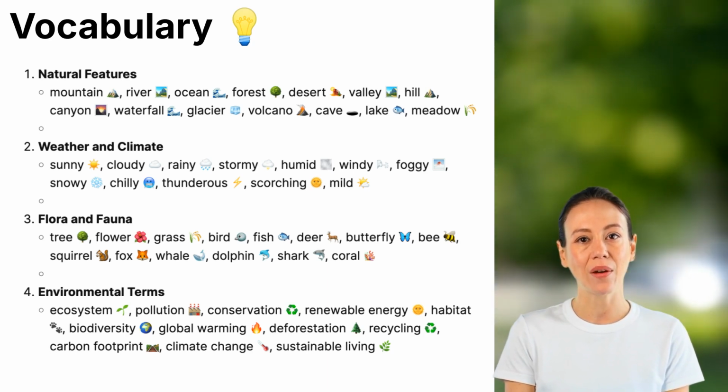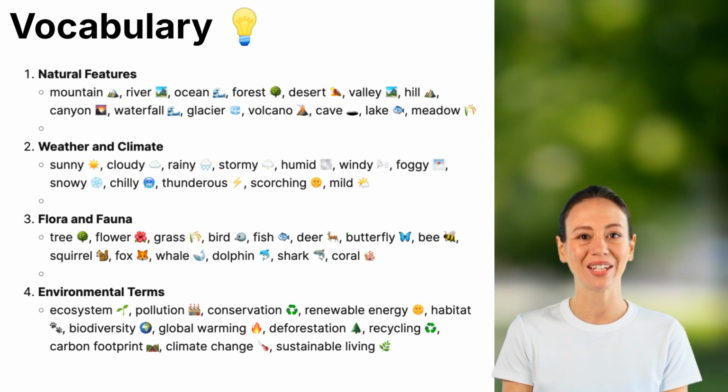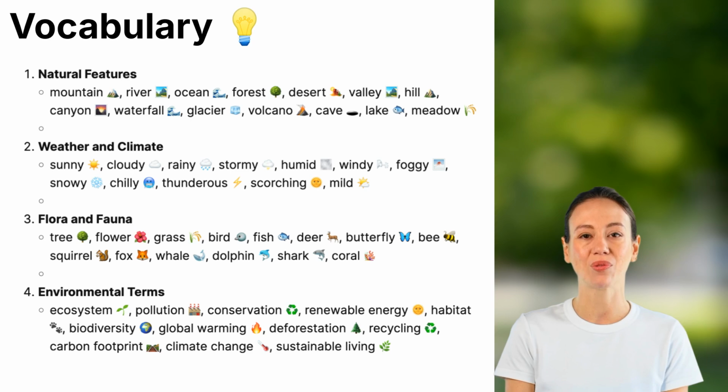4. Environmental terms. Understanding the environment is key to protecting it. Here are some important terms. An ecosystem is a community of living organisms interacting with their environment. Pollution is harmful substances introduced into nature. Conservation is the act of protecting and preserving nature. Renewable energy comes from sources like the sun, wind, and water. A habitat is the natural home of an animal or plant.